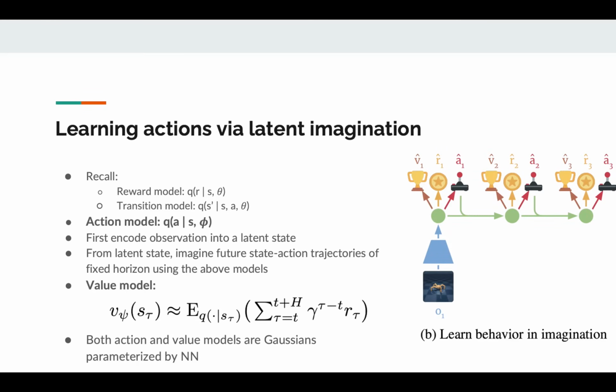To do so, we first define yet another model, namely the value model, which takes in a state S and is parameterized by another set of parameters psi. The value model is equal to the expected sum of imagined rewards over our latent imagination models Q. And so from each latent state, we also predict the value of that state. Learning a good value model allows us to account for rewards beyond the imagination horizon. Moreover, both action and value models are Gaussians parameterized by a neural net.